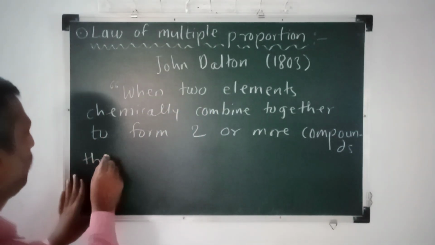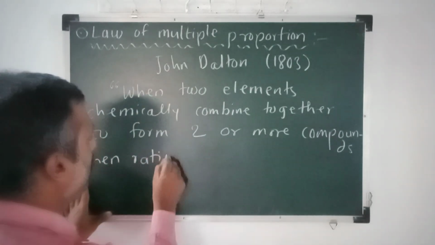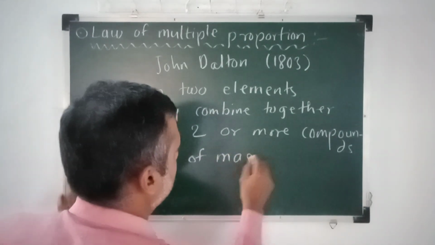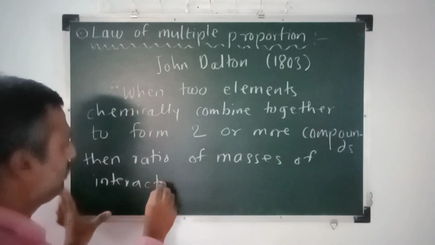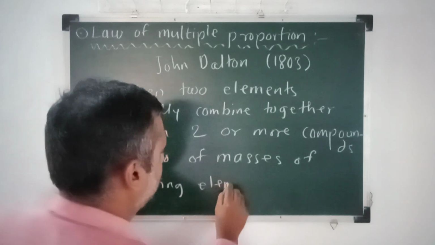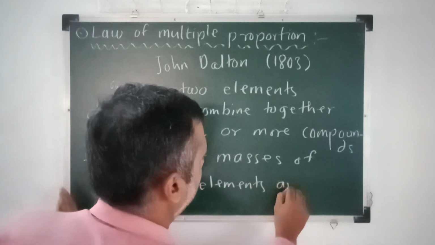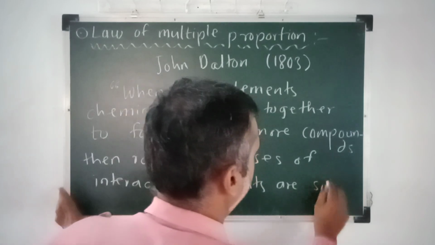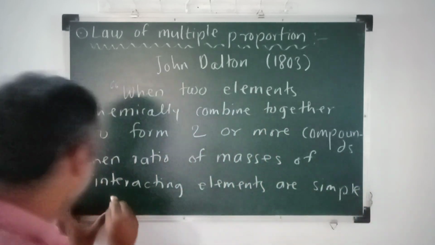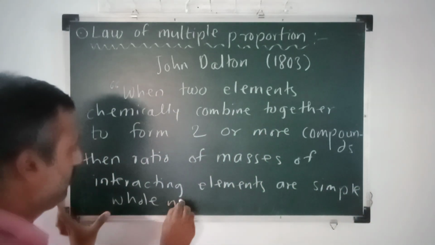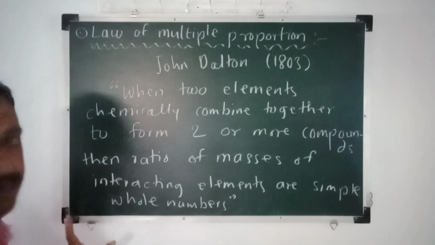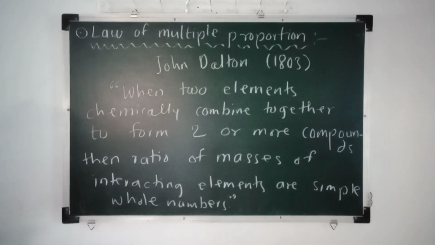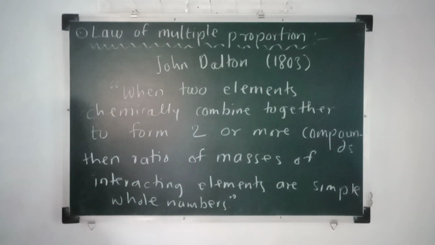Then the ratio of masses of interacting elements are simple whole numbers. This is the statement. Please note it or take a screenshot. Then I'll give the explanation of it. Let's see what it states.